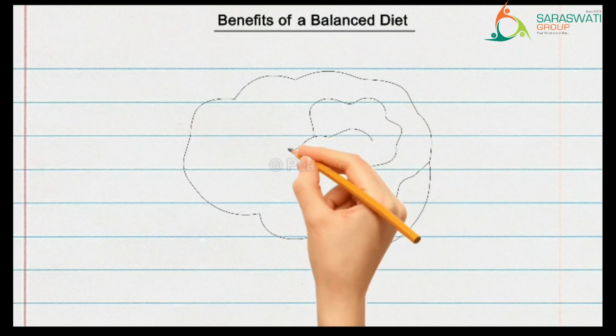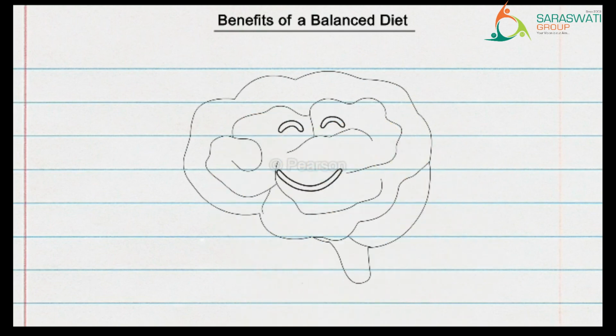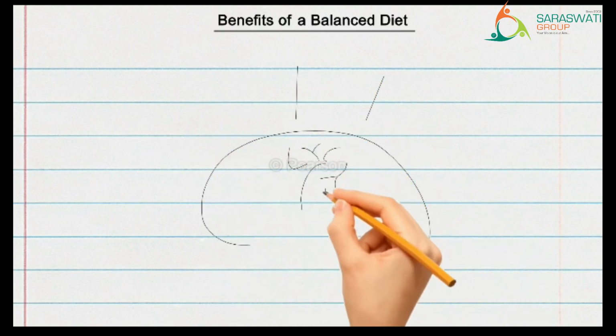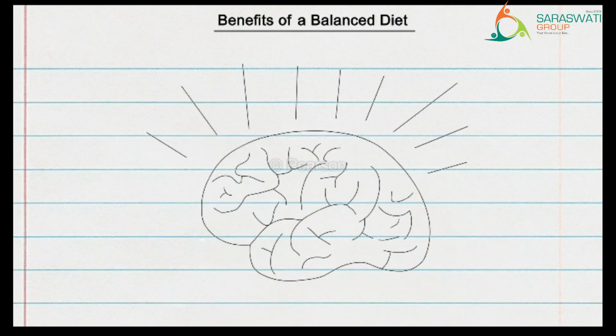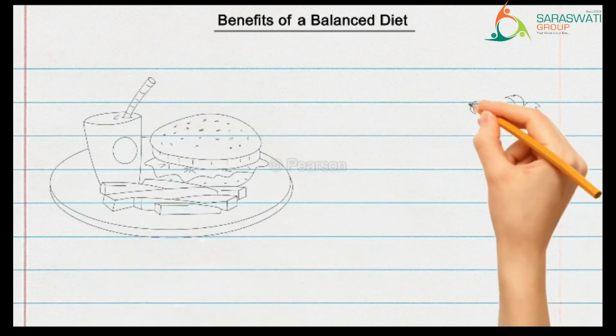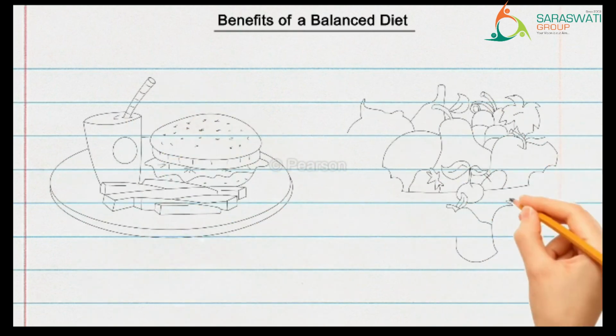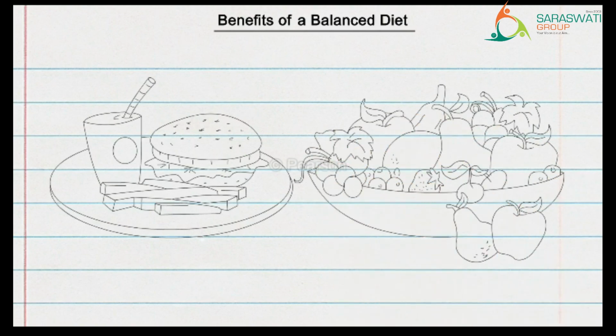A diet rich in protein, moderate in carbohydrates, and low in fat will have a positive effect on our mood. Eating fruits and vegetables throughout the day helps keep the mind healthy and focused. Diets that are rich in nutrients and do not contain any processed foods have been found to have a positive effect on life expectancy.